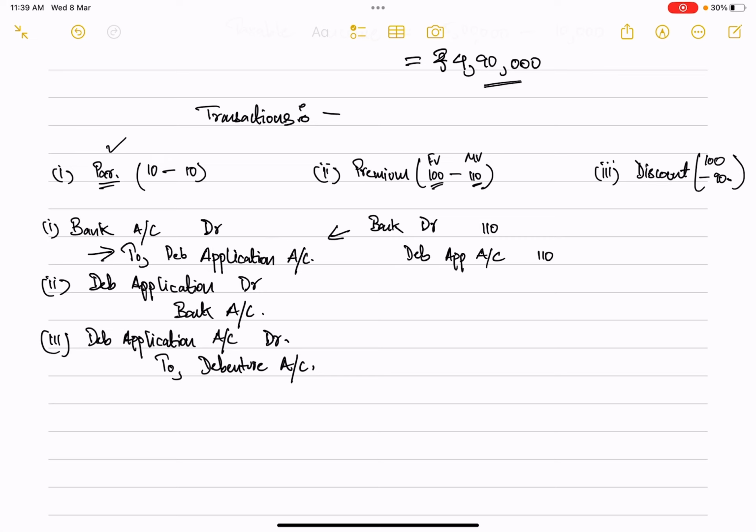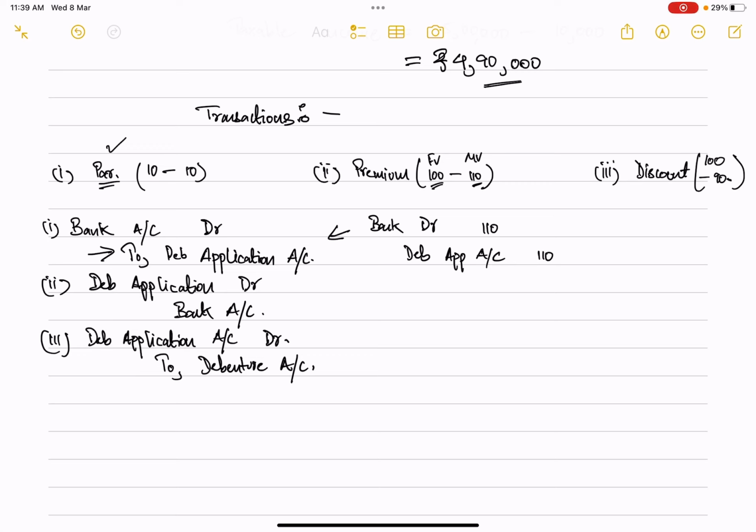Here we are talking about a case where the entire value of the debenture is being collected at once. As we have discussed for equity shares, the value may be collected at once or in installments.